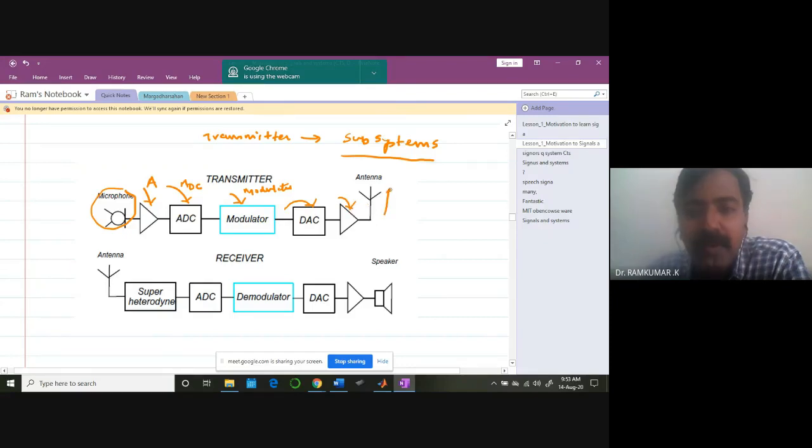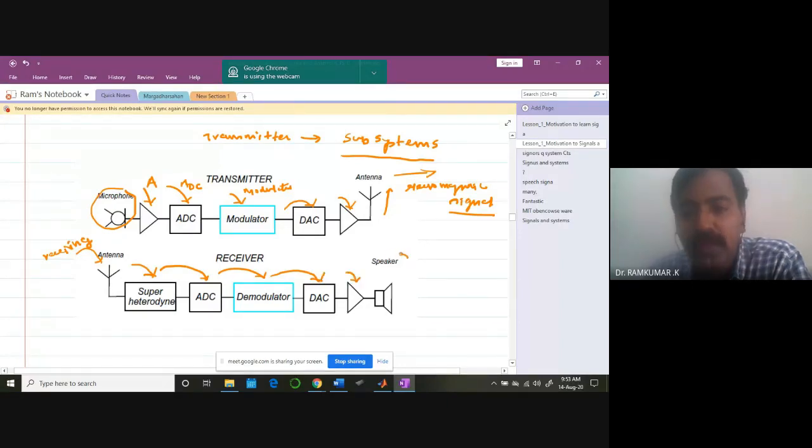and then you may be transmitting it through the antenna, okay, in the form of an electromagnetic signal, and you may be transmitting it to a long range, and then again with the help of an antenna you may be receiving it. So in all telecommunication systems, in fact, we'll be studying this communication theory. Okay, so superheterodyne is some subsystem, and then you'll be giving it to an ADC, then again a demodulator, and from there again a DAC.